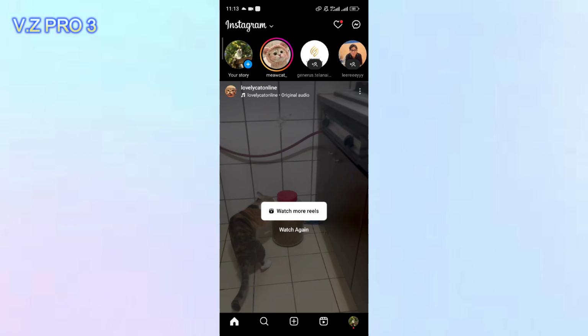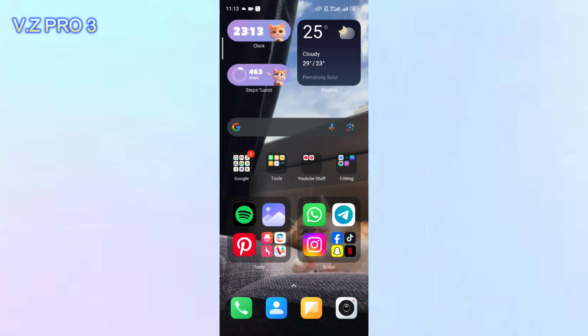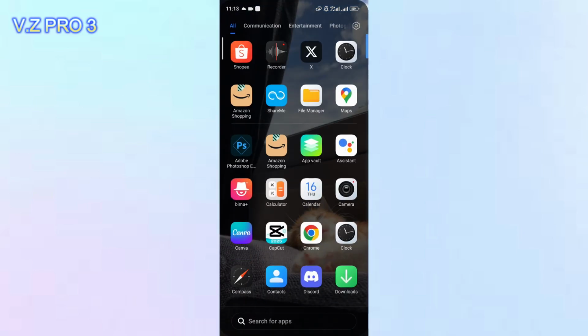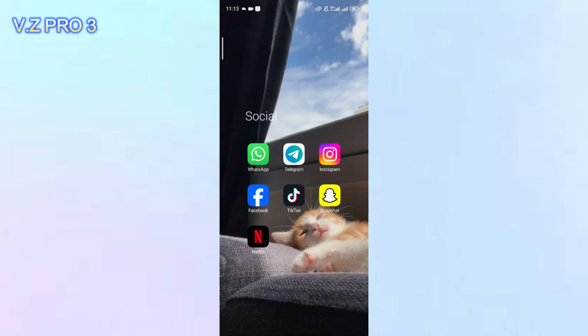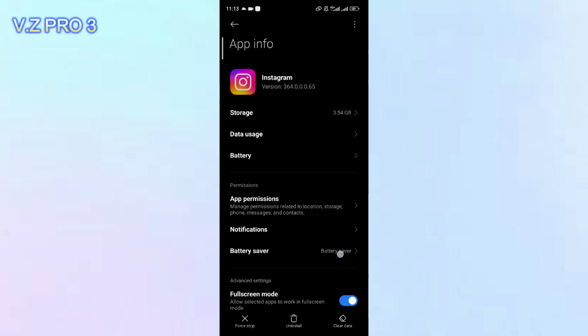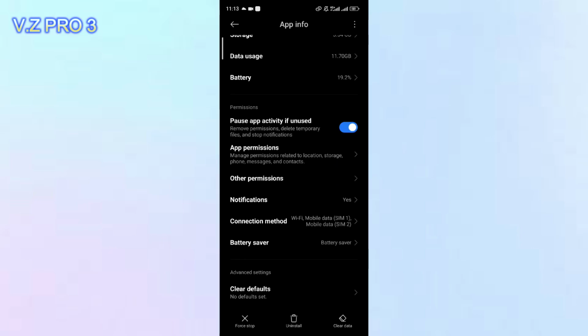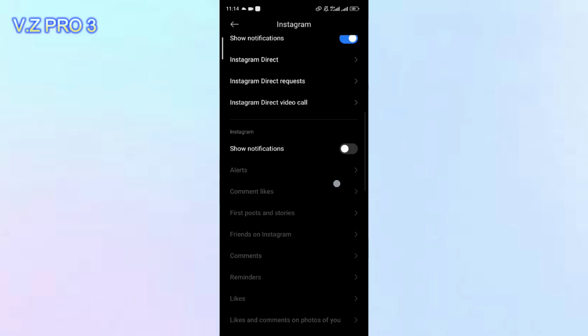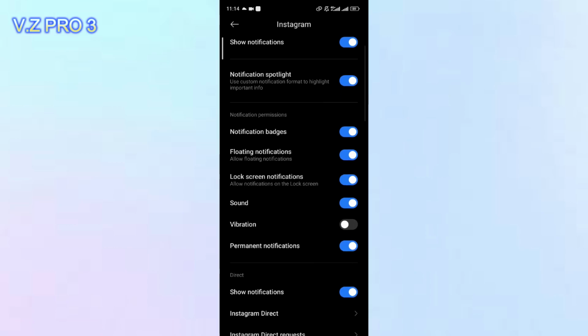You can change the sound notification on Instagram in the settings on your phone, so you can just go to your app settings, or you can just tap and hold on the Instagram app like this. Tap on the info icon in here. You can see the Instagram app info. From here you can just tap on notifications. From here you can just choose what sound you want to change.